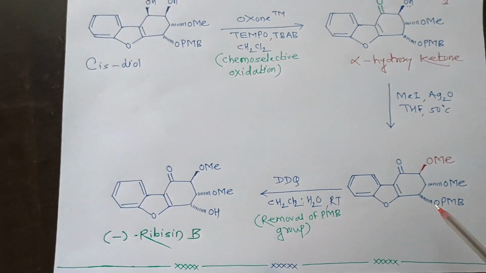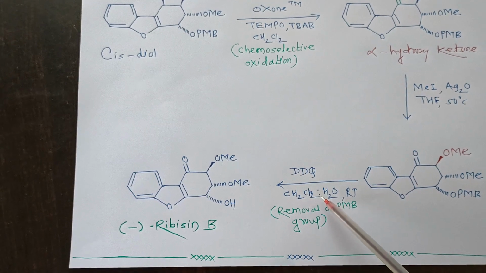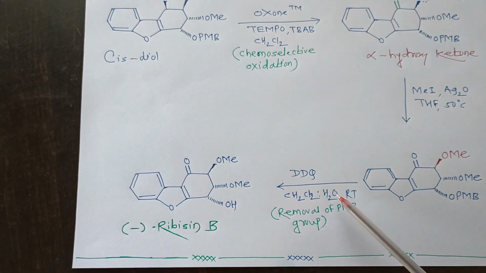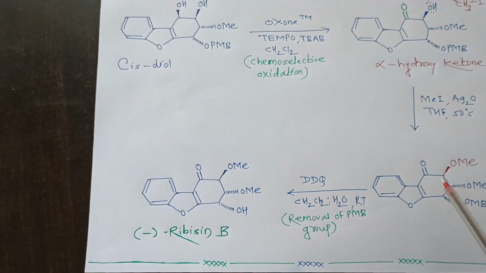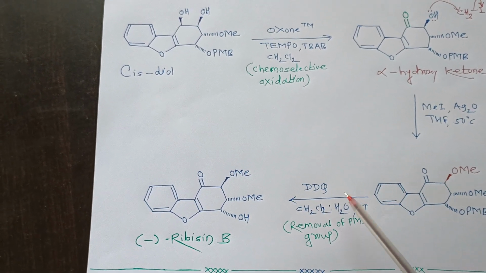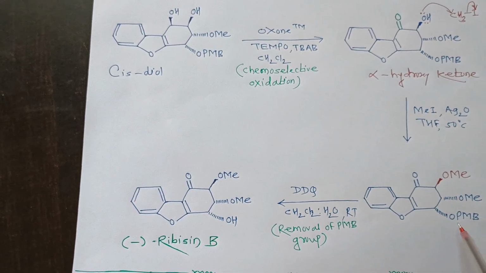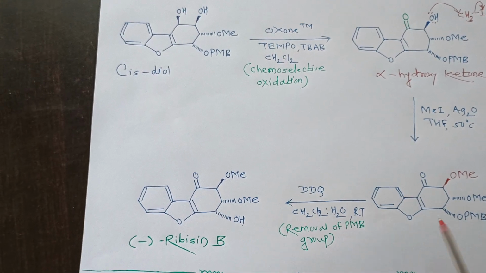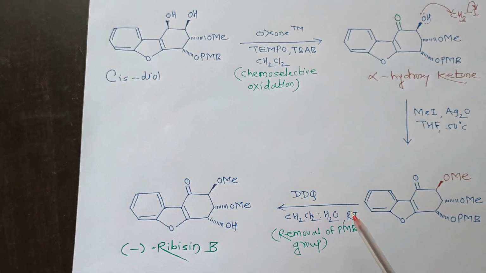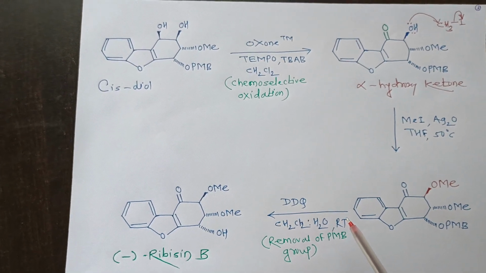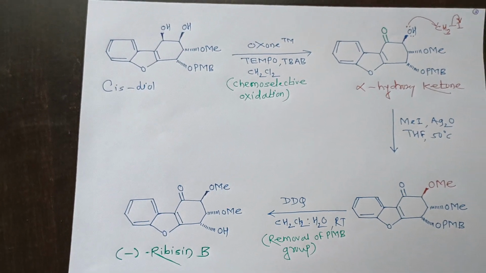This compound on reaction with DDQ in CH2Cl2 water solvent system forms the minus ribosine B molecule. So here on oxidative cleavage using DDQ, that PMB group will convert into OH. So this is removal of the PMB group using DDQ. So this is the synthesis of minus ribosine B molecule reported by Dr. Boyd and co-workers. Thank you.